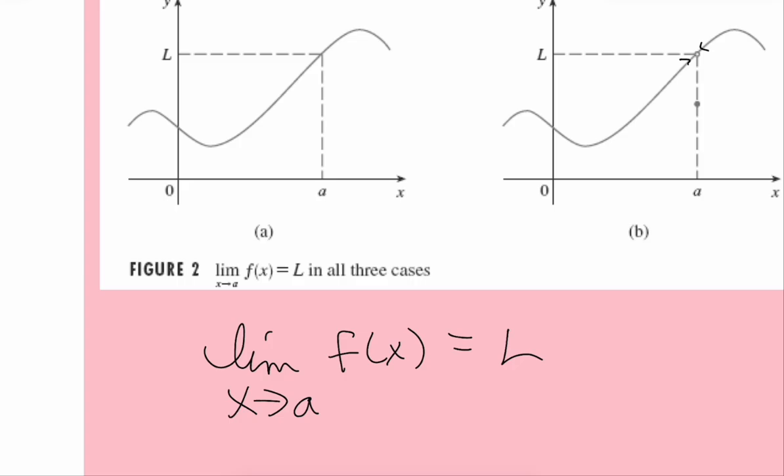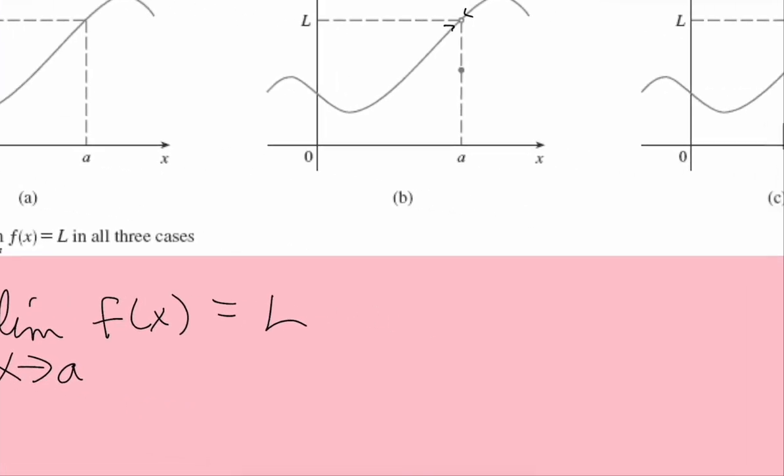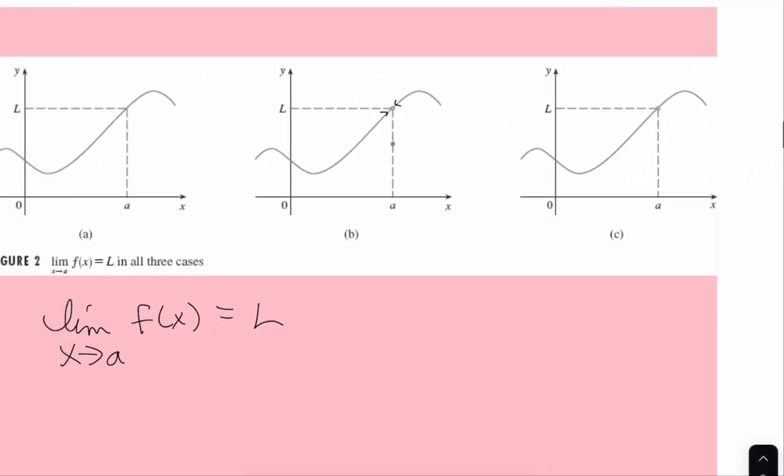Where you are heading, not where you land. That's why in the next one, even though it has an open circle and no value, the limit is still L. All three of those have the same limit of L, but different circumstances happening when x is equal to a. And the point is, it doesn't matter.